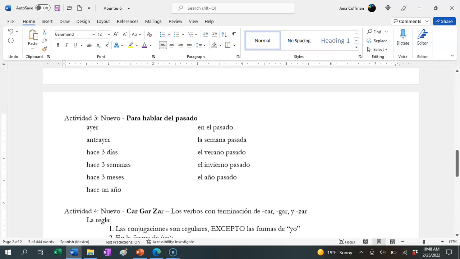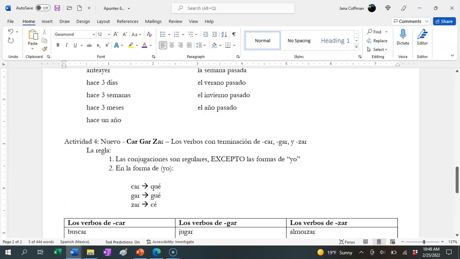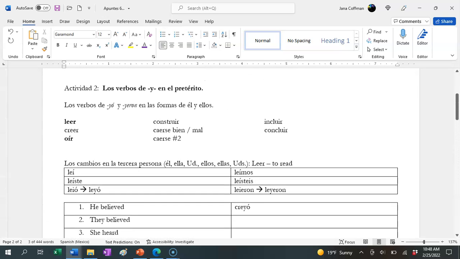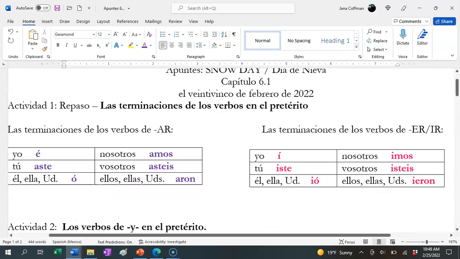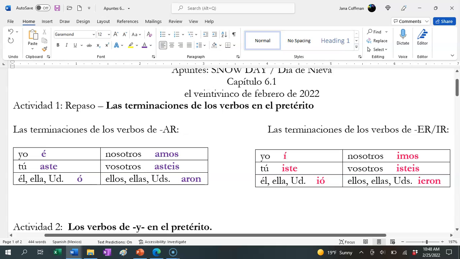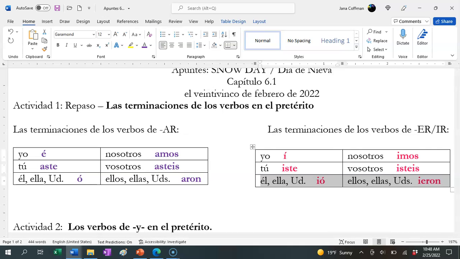Now again, our car, gar, zar verbs and our yo and yeron verbs still use these regular endings, so they're still considered regular verbs. We change the y verbs in this form to maintain the pronunciation, but we have a spelling change because we don't like to have more than two vowels together. We don't like three or more vowels together, so we split them up with a consonant that has the same pronunciation, which would be the consonant Y.